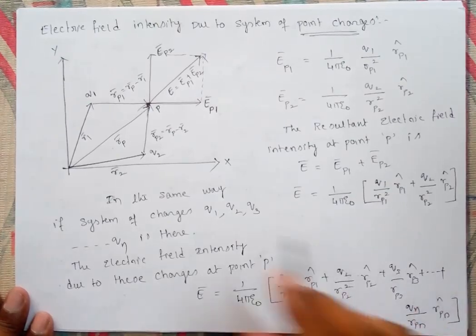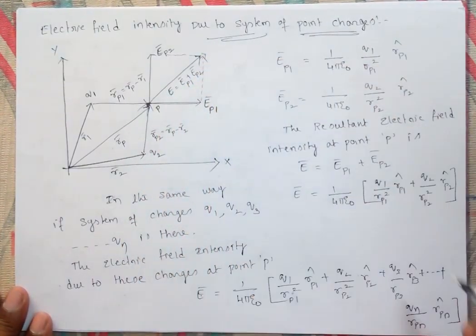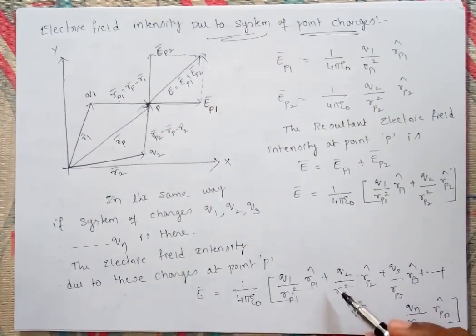So the electric field intensity due to a system of charges is nothing but the sum of the electric field intensities due to all the charges at the given point.